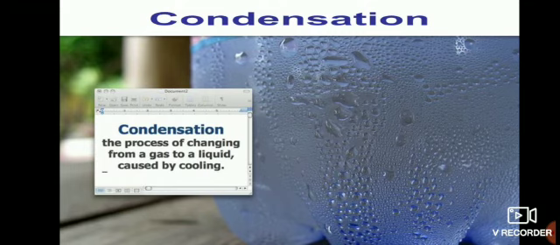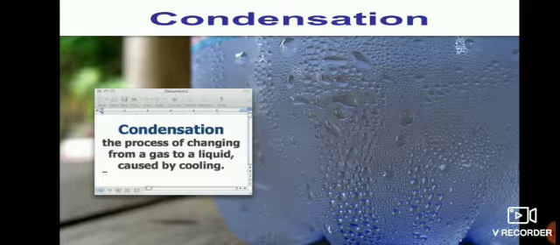Here liquid is referred to water. Water is becoming water vapor. So what is the gas here? Water vapor. That is liquid changes to gas, and this is evaporation.